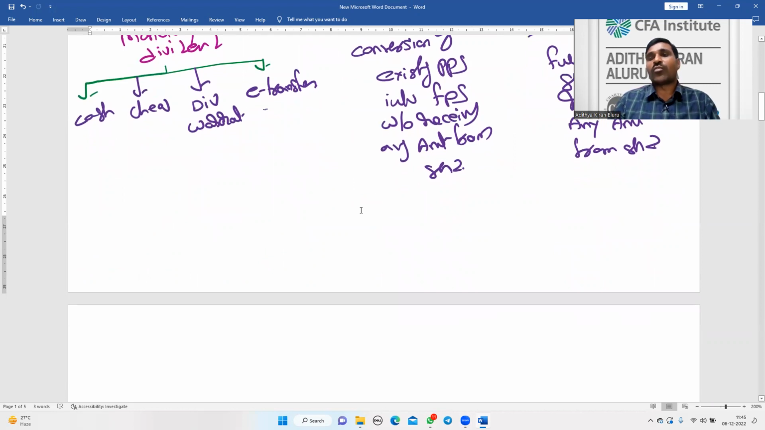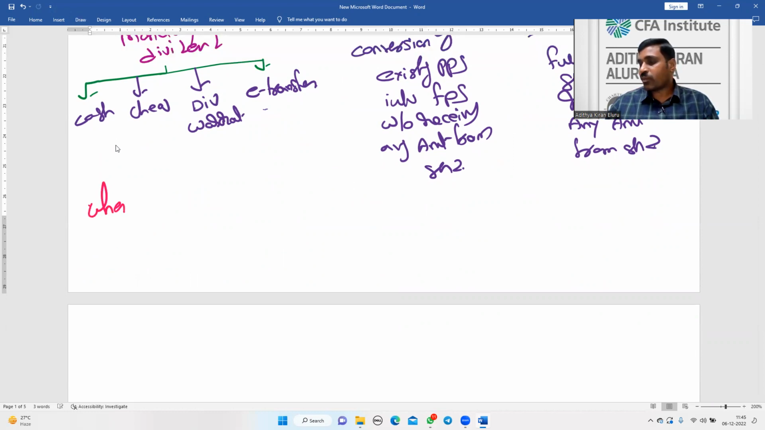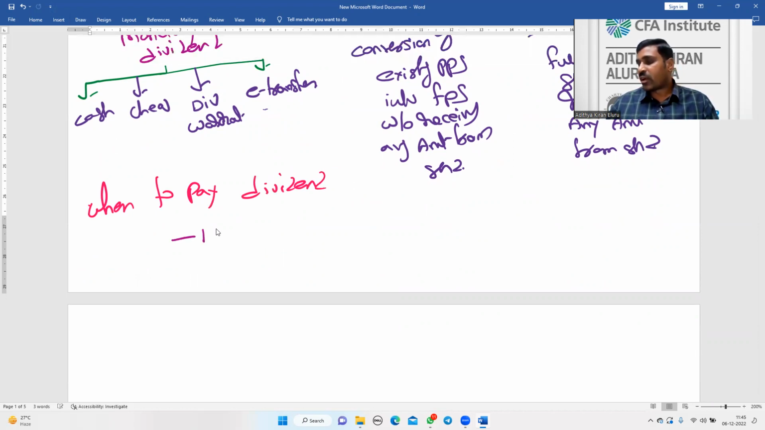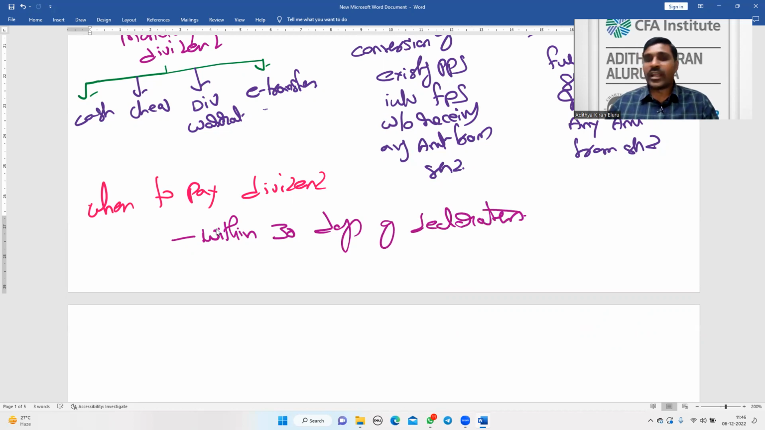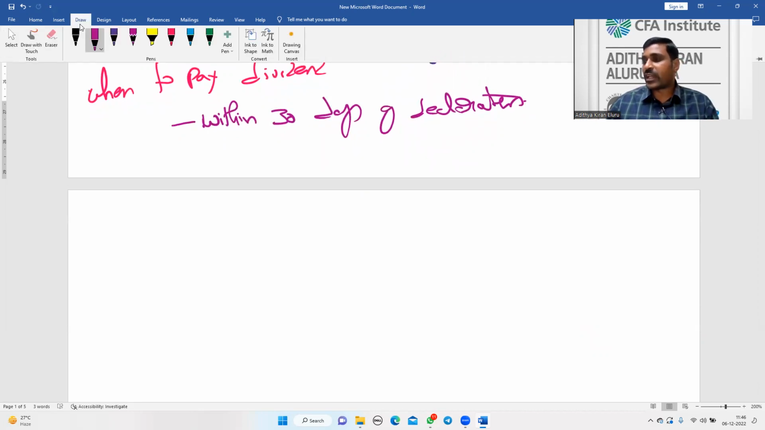Next, consequence of non-payment. So when does the dividend have to be paid? Dividend is to be paid within 30 days of declaration. Within 30 days of declaration of dividend, the dividend has to be paid.